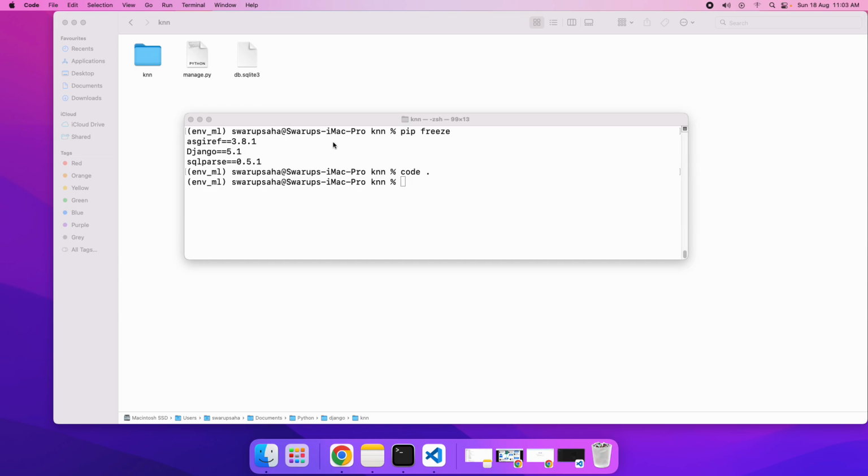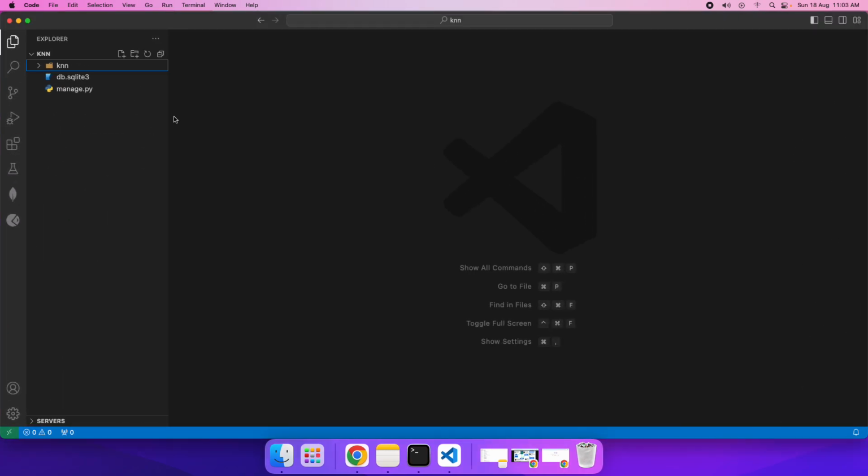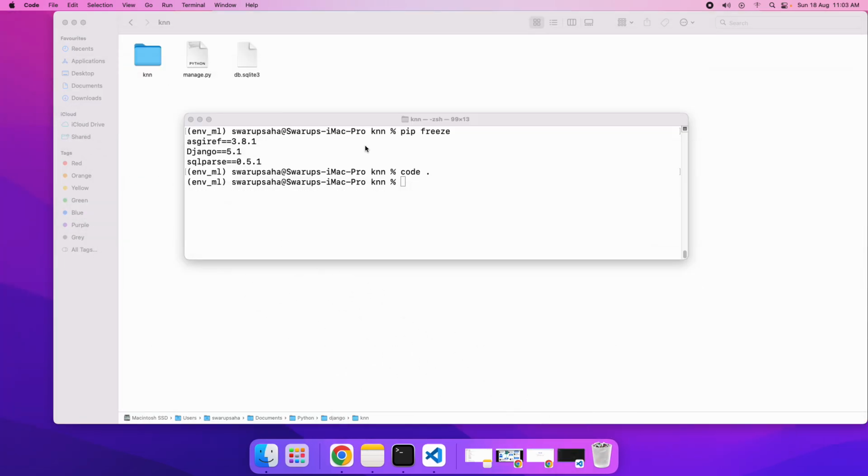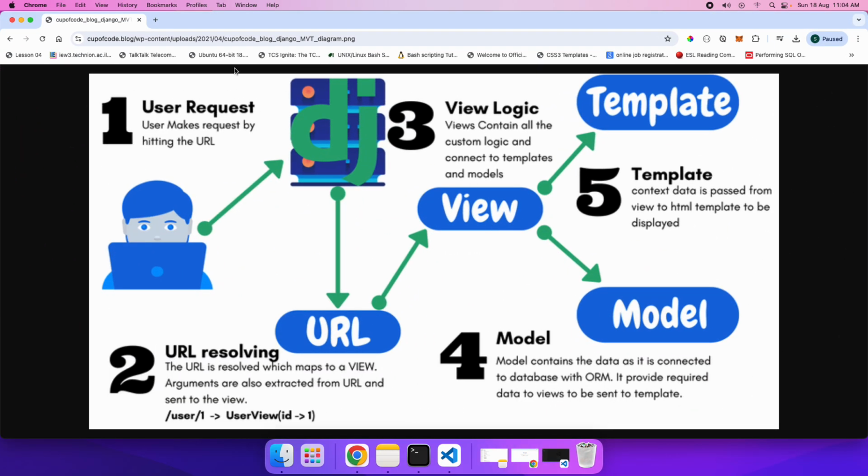So right now I have, as you can see over here, manage.py. This is the file which we saw just now in VS Code. Let me come back over here, and one thing I would like to tell you about the Django framework is that it has a big difference compared to other backend frameworks like Node.js or Laravel or Spring Boot. These make use of MVC, Model View Controller, but specifically in Django, we use the term MVT. I have got this image from a blog, and this image is very self-explanatory. I will explain how the flow of the algorithm takes place.